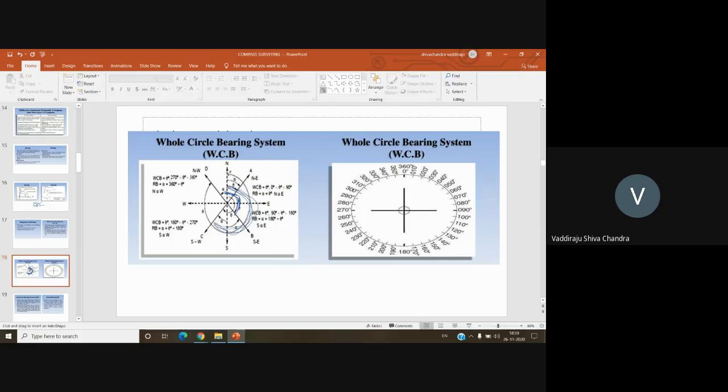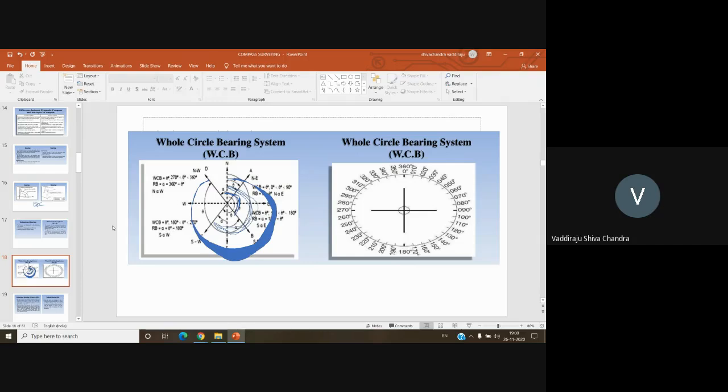Though line OD is nearer to this north direction, I am not supposed to measure from north in this direction. I need to measure it in the clockwise direction only. So my reading will be like this. This is my whole circle bearing of line OD. So in whole circle bearing, what you need to keep in mind is all the measurements are taken with respect to north direction only, in the clockwise direction. But when you come to reduced bearing or quadrantal bearing, the first letter will definitely start either with north or with south, and the end letter will be either east or west.